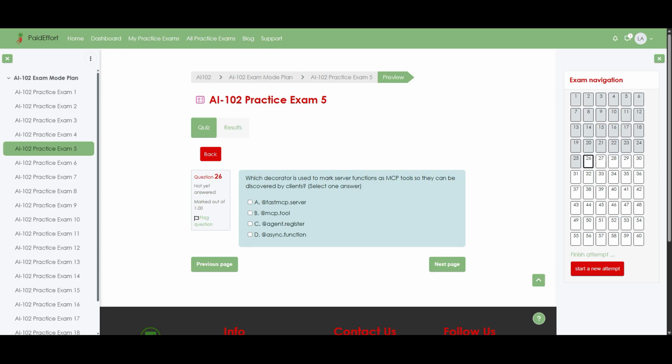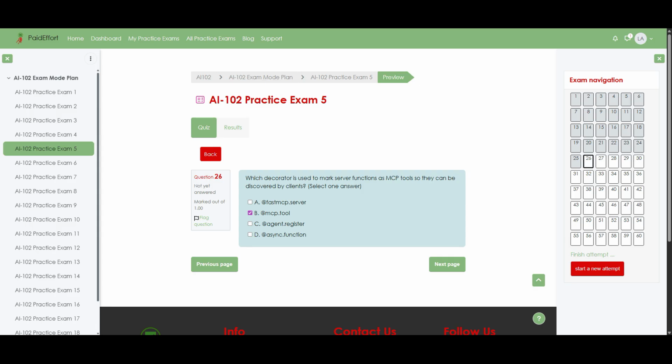Question 26. Which decorator is used to mark server functions as MCP tools so they can be discovered by clients? Select one answer. Option A, @fastmcp.server. Option B, @mcp.tool. Option C, @agent.register. Option D, @async.function. The correct answer is option B, @mcp.tool. Now let us walk through why option B is the right one. The @mcp.tool decorator is specifically designed to expose server-side functions as MCP tools so that clients can automatically discover and invoke them through the protocol.